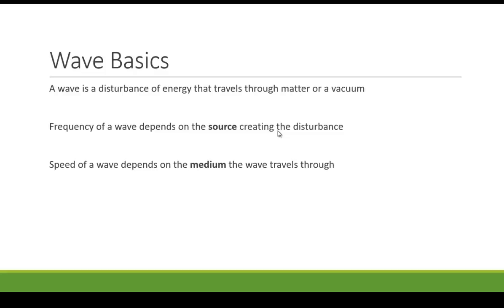Light obviously would travel fastest through a vacuum, then through air, and then a little bit slower in glass, and a little bit slower in water. Same thing with sound. Sound travels slowest through air, and then a little bit faster in a liquid, and a little bit faster in a solid. So those speeds of those different waves depend upon the medium that it's traveling through, not the source.